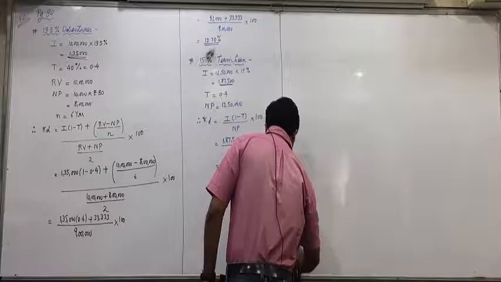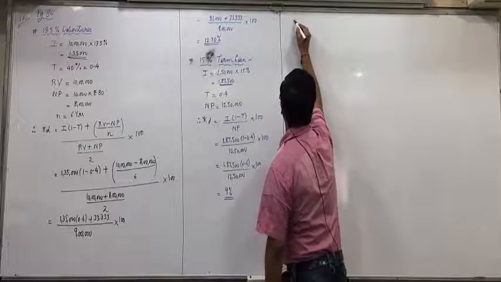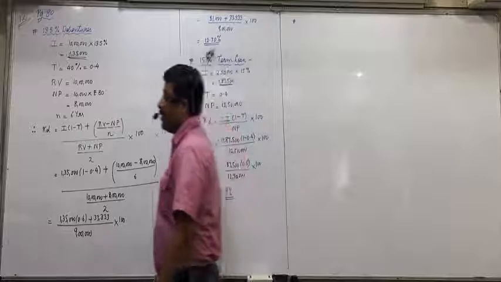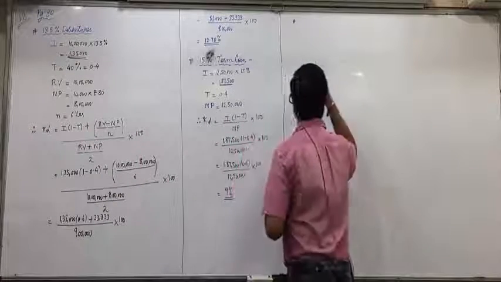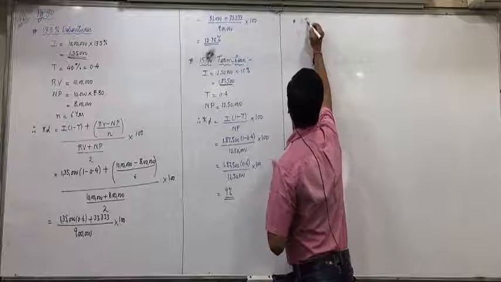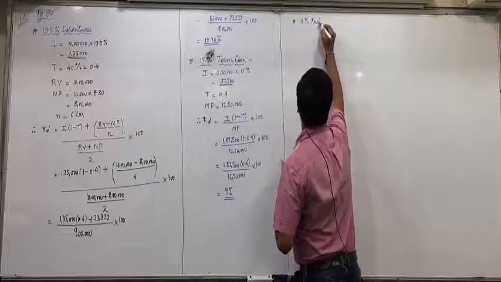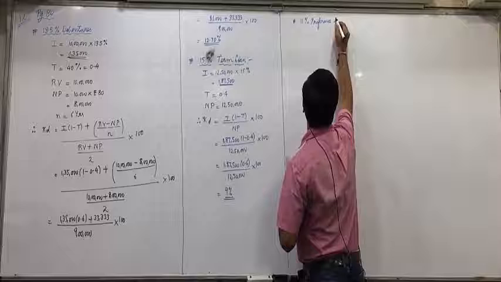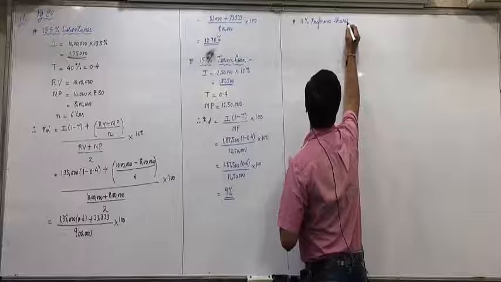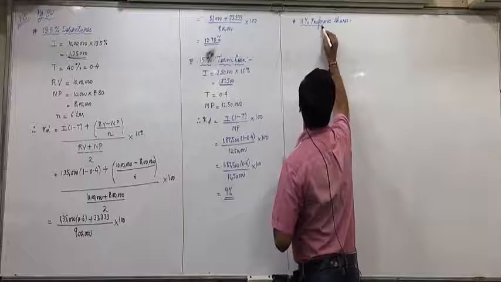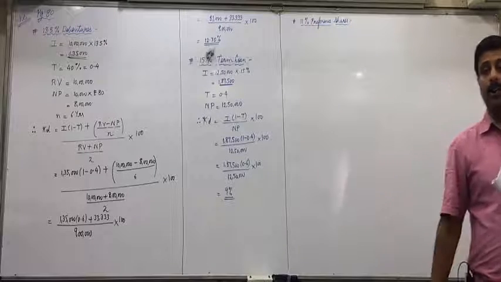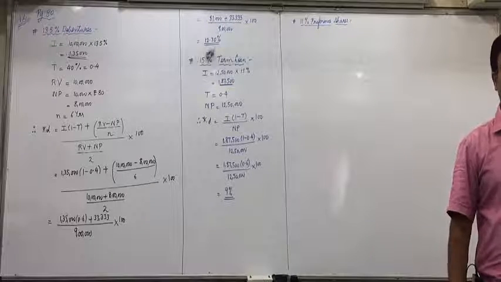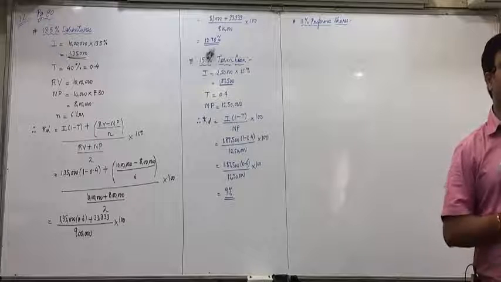Now next in the order is KP. So preference shares will take up 11% preference shares. Now 11% preference shares, long or short formula?